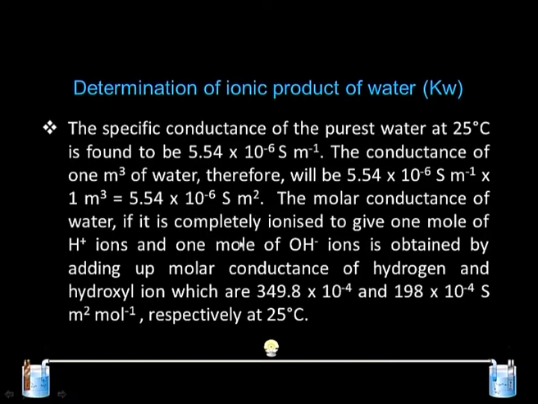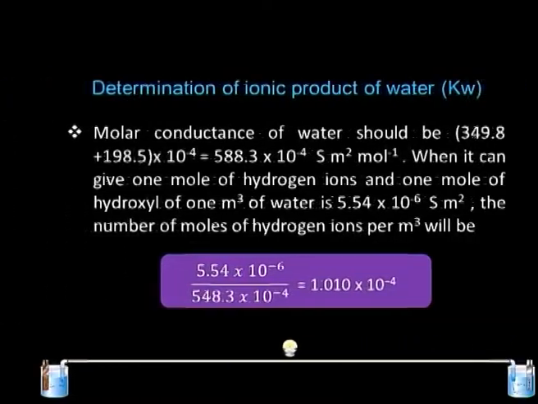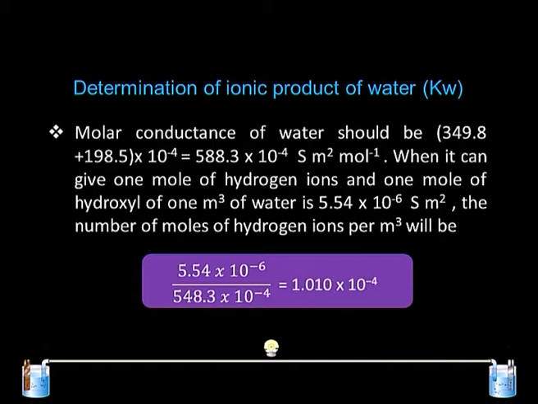The molar conductance of water, if it is completely ionized to give 1 mole of H plus ion and 1 mole of OH minus ion, is obtained by adding the molar conductances. We are using the Kohlrausch law to get the lambda infinity, because these two terms are known from literature. The molar conductance of water can be determined using the Kohlrausch law. That is, we can add the two values of lambda infinity of H plus and OH minus, like 349.8 plus 198.5 into 10 raised to minus 4, which leads to a value of 588.3 into 10 raised to minus 4 Siemens meter square per mole.